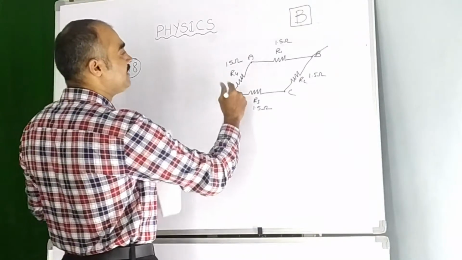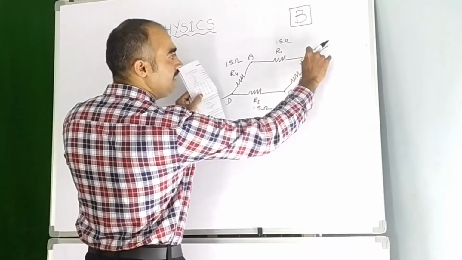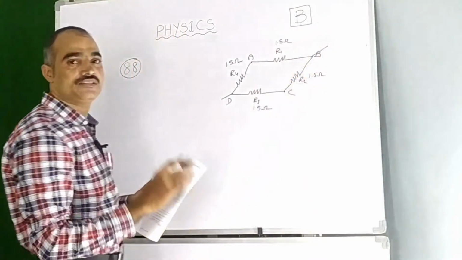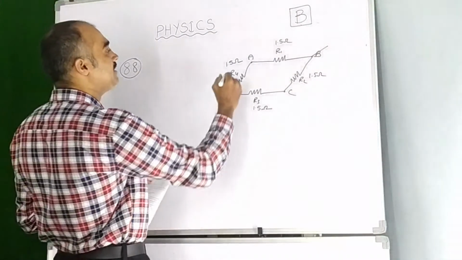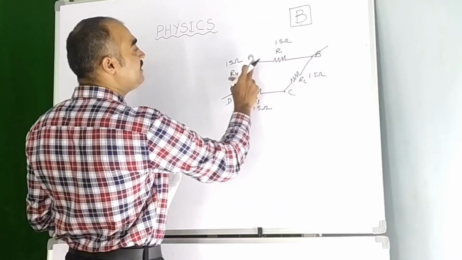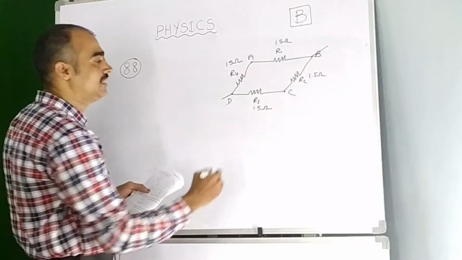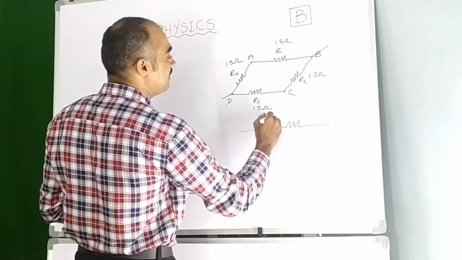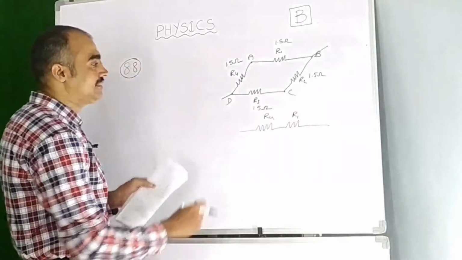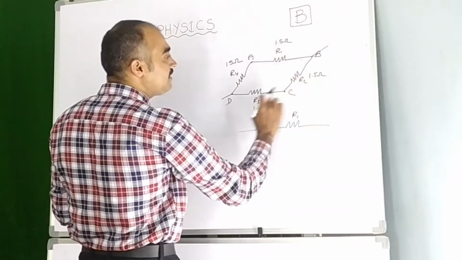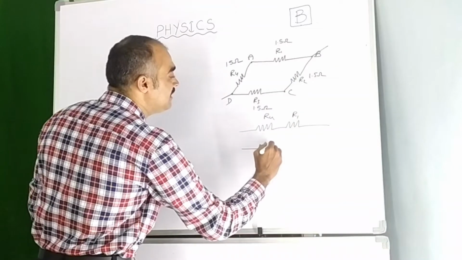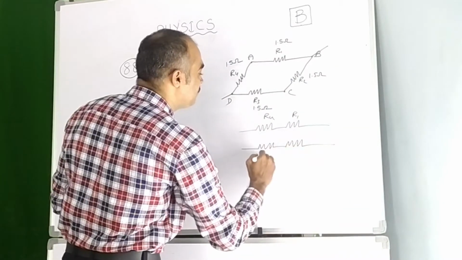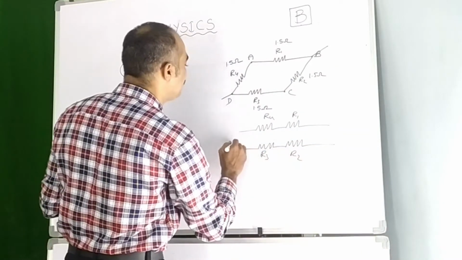When you stretch B and D, R4 and R1 come together in series. Same way, R3 and R2 also come in series.